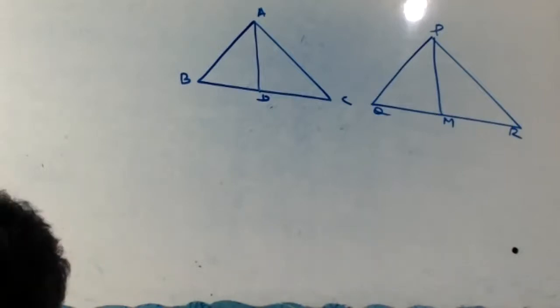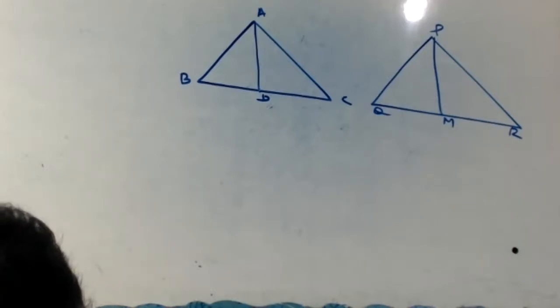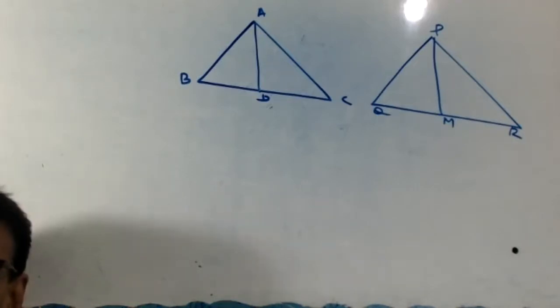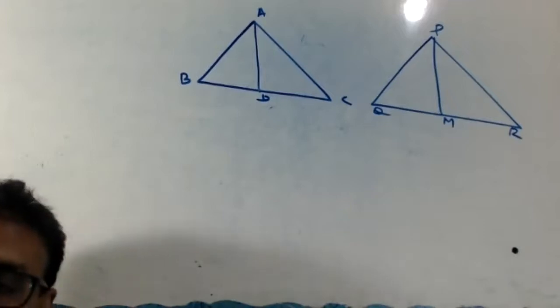This is the previous question. The current question: if two sides and a median bisecting the third side of a triangle are respectively proportional to the corresponding sides and the median of another triangle, prove that the two triangles are similar. Clear now? Okay, the difference understood or not? That's an important thing.